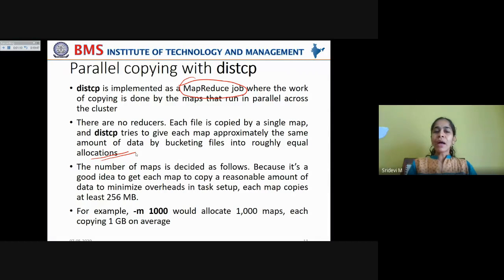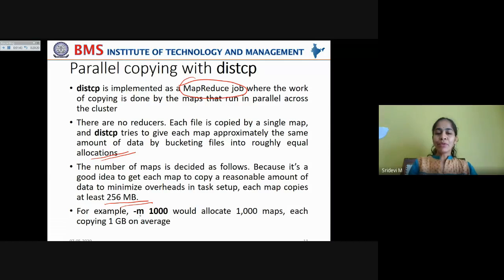Because it's a good idea to get each map to copy a reasonable amount of data, we can't overburden some map tasks and underutilize others. You need to copy a reasonable amount of data to minimize overheads in task setup. Each map copies at least 256 MB. It is ensured that each map task is assigned to copy at least 256 MB.